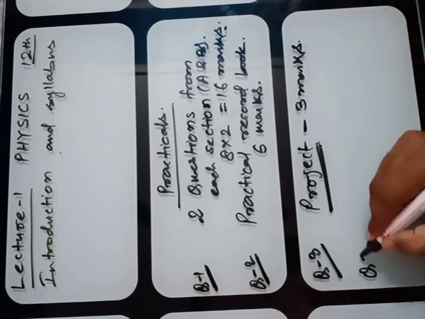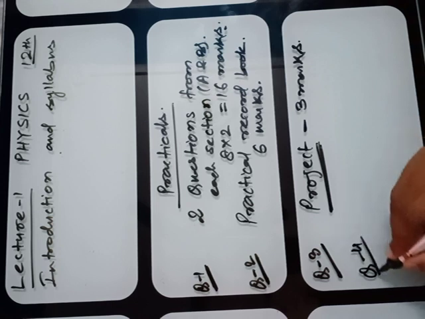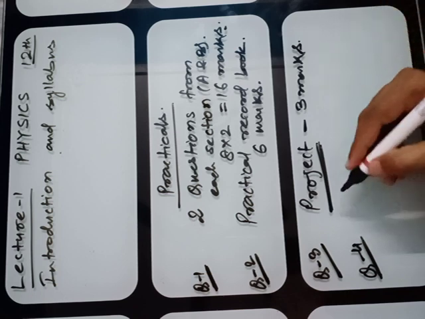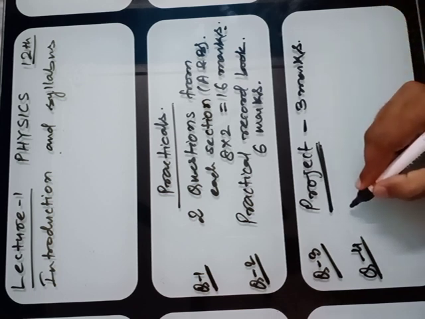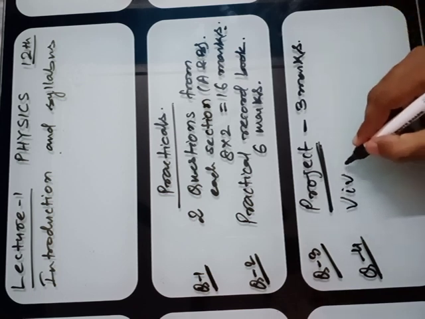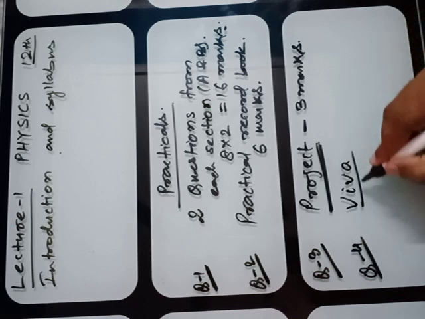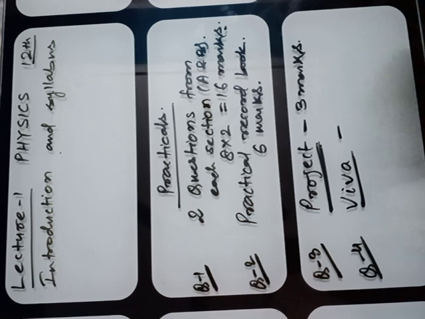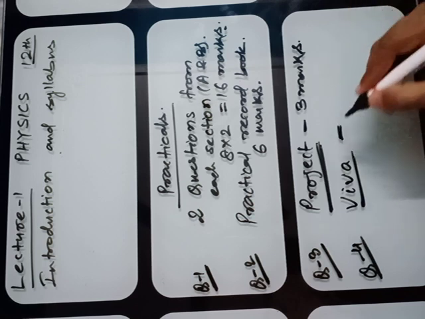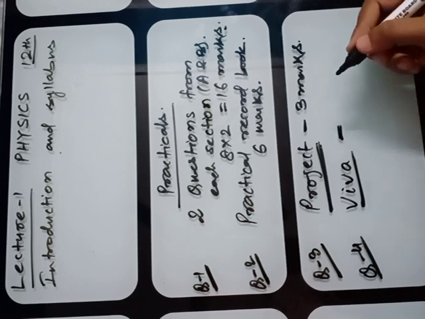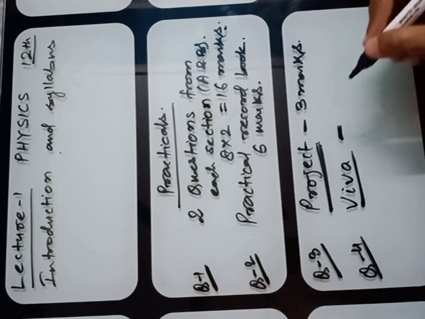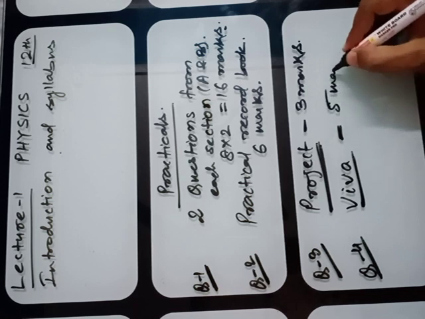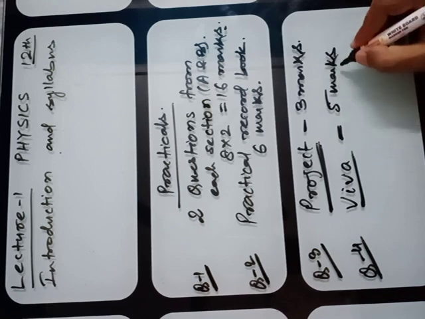Question number 4 will be viva. Throughout the session you have performed the experiments, and you have to answer the questions your external will ask. This will be of 5 marks.